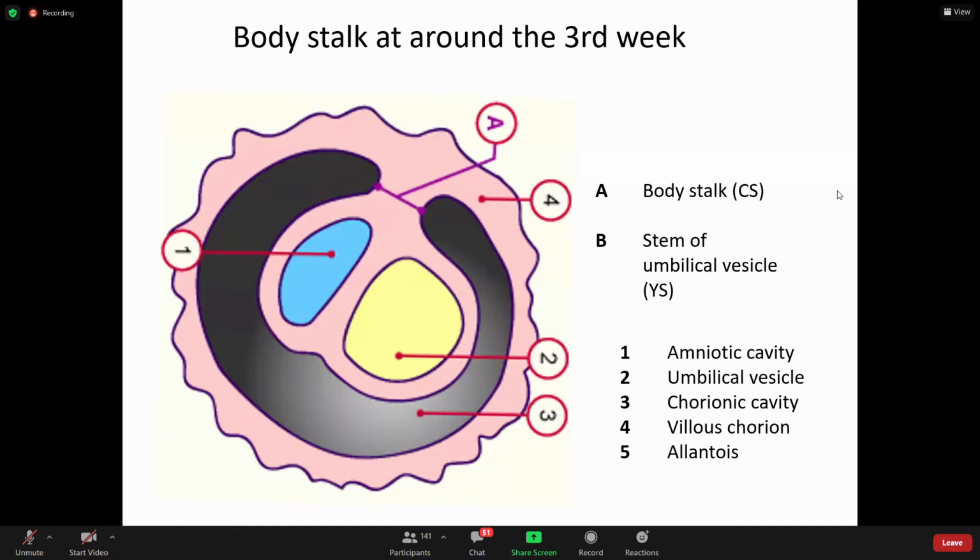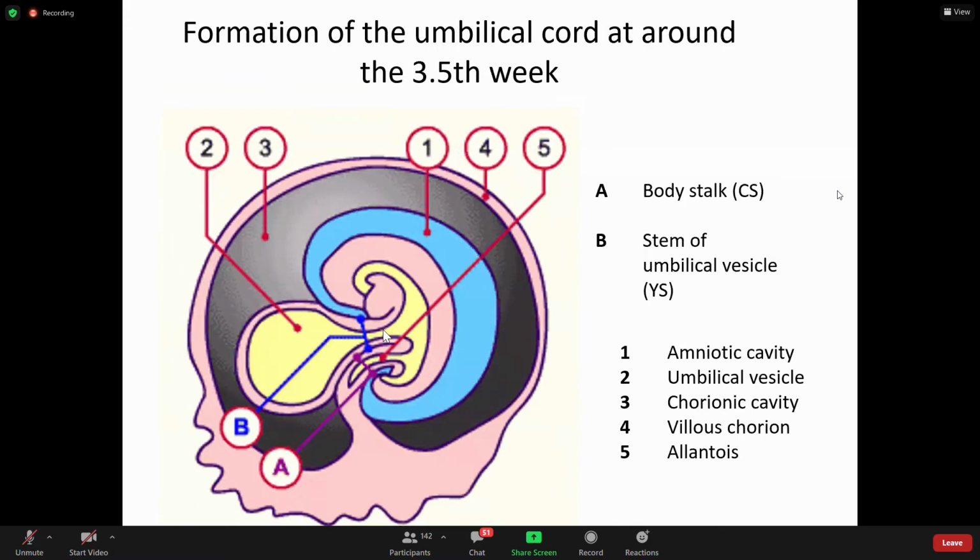With the development of the embryo, we know that the amniotic sac will go on becoming larger and larger, and the yolk sac will go on becoming smaller and smaller. This is what is happening here. The yolk sac has become so small that it just becomes an umbilical vesicle, and then it becomes a remnant. This B, if you see, is the stem of the umbilical vesicle.